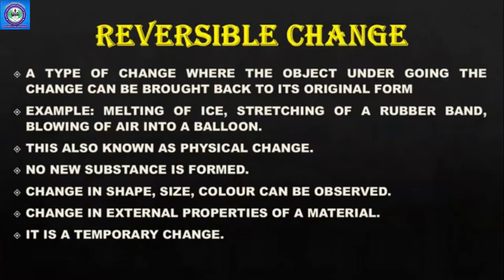Reversible change. A type of change where the object undergoing the change can be brought back to its original form. That means जहां से शुरुआत की है वापस हम उसी फॉर्म में जा सकते हैं. For example, take melting of ice. If you take the ice and keep it in the fridge, and again you keep it out somewhere hot like in summers, it will convert again to water. जब आपने रखा था फ्रीजर के अंदर तो भी तो वो वाटर ही था ना. Then again it will come into the same form, which is water, liquid.